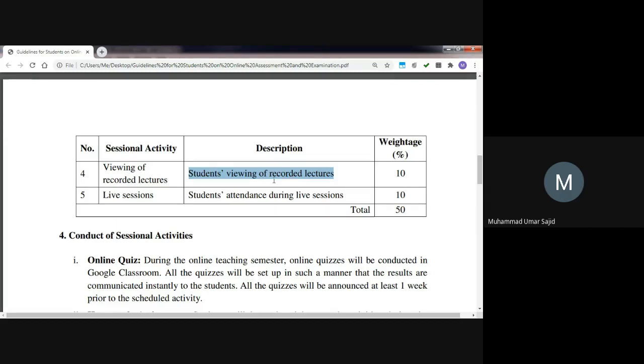And student attendance during live session, that is also being marked on your portal. You might have seen that. I'm not so sure whether your portal is being updated or not.